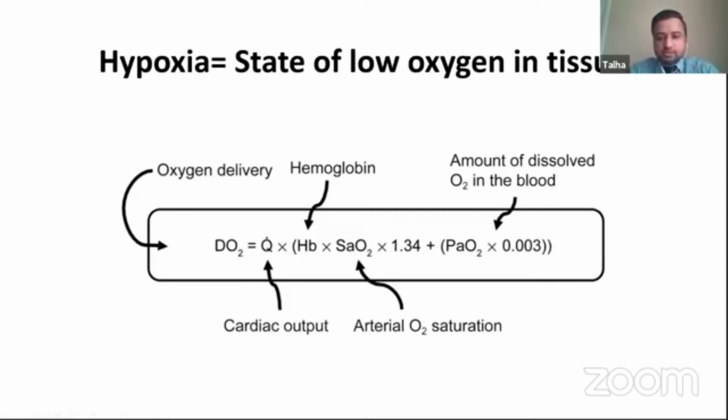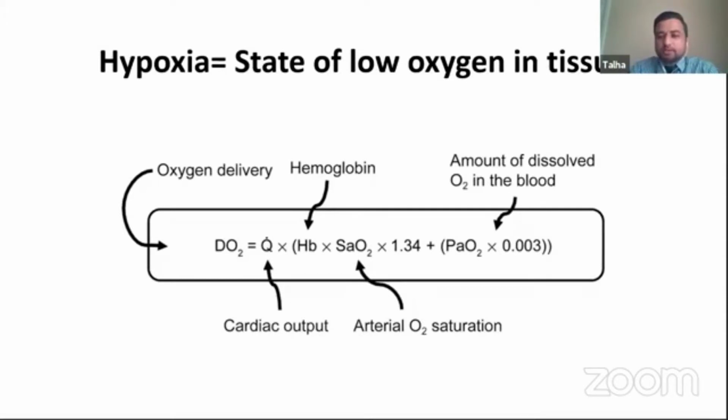This is just an equation. It shows oxygen delivery to tissues. As you can see, it depends on cardiac output, hemoglobin levels, oxygen saturation, and amount of oxygen dissolved in blood. So this applies more in hypoxia and shock situations. As you can see, PaO2, which is the amount of dissolved oxygen in blood, is multiplied by 0.003.